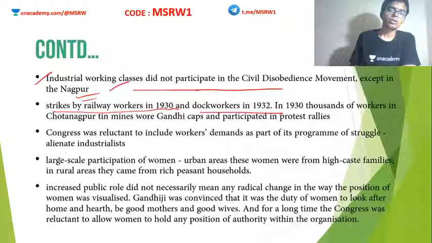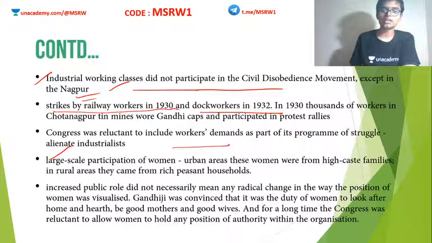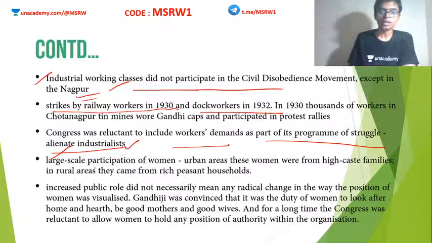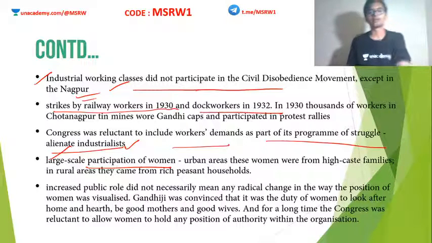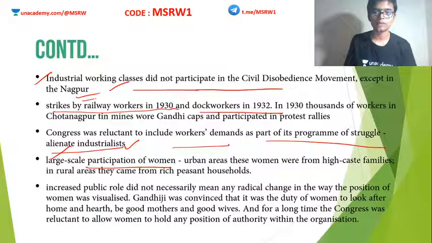Clear? So, Congress was reluctant to include these workers' demands as a part of its program of struggle because it would alienate industrialists. I already explained this to you. Large-scale participation of women. I have already said this, so I am not going to explain.